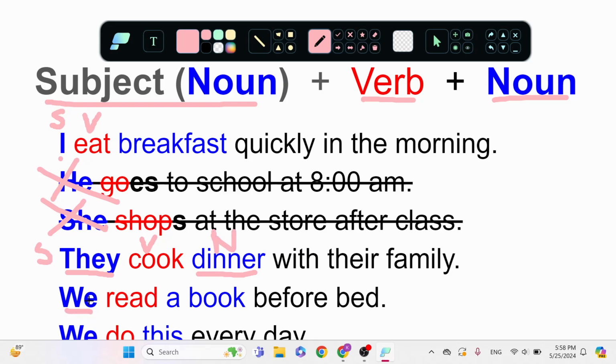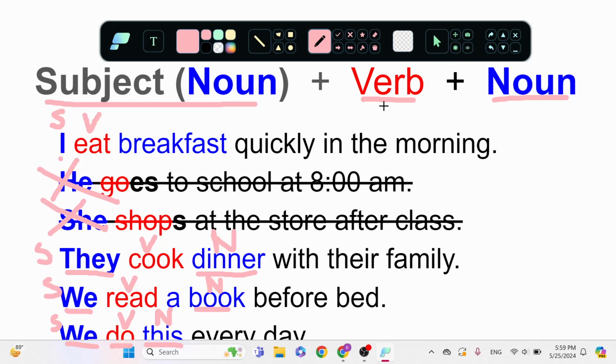Here we are people. We are the subject. What do we do? We read. That is the verb. A book. A book is a thing. That is a noun. And here we is our subject. We do, that's the verb. We do this. It's a noun. It's something, right? It doesn't have a name, but it is something.